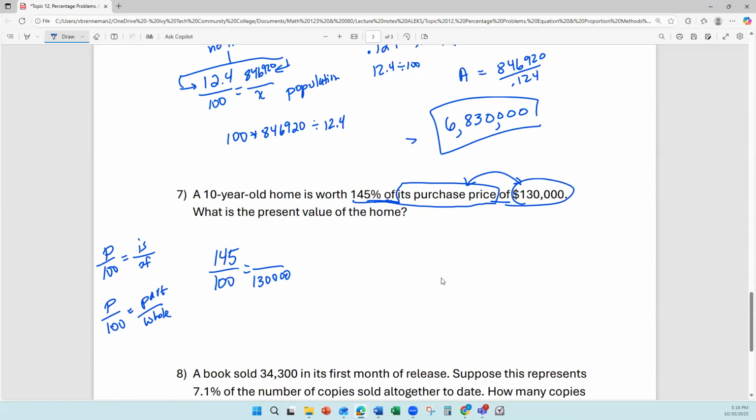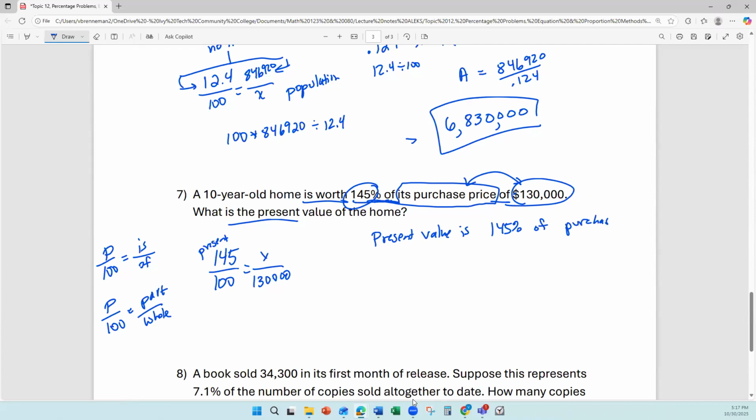What is the present value? That's what it is worth, and that's the 145%. Again, you could also say present value, the thing we're looking for, is 145% of purchase price.